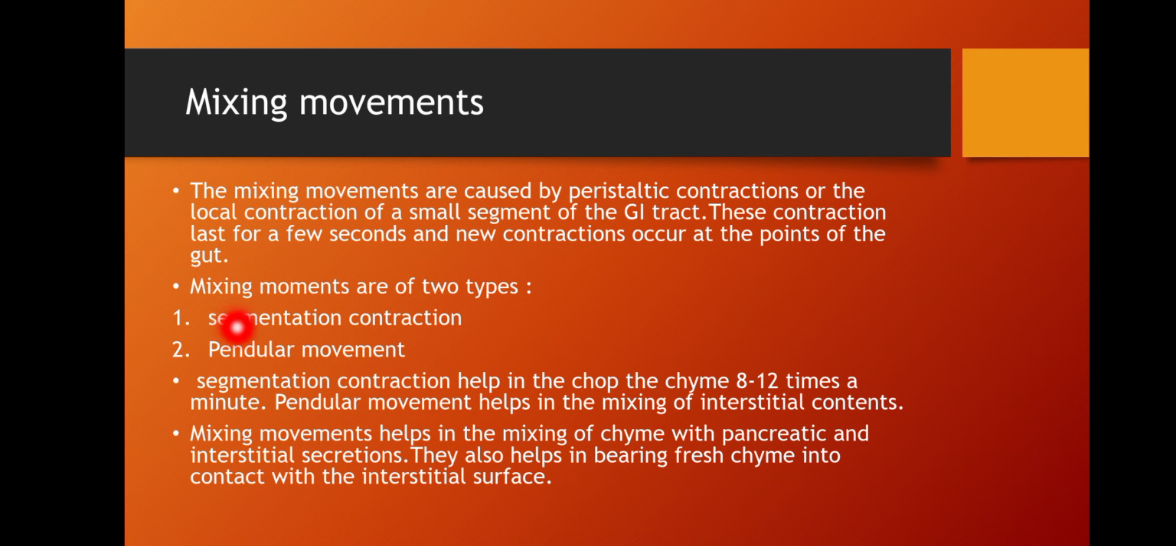So these are the two types of mixing movement: the segmentation contraction and the pendular movement. First we will see the segmentation contraction. Segmentation contraction helps to chop the chyme 8 to 12 times per minute.